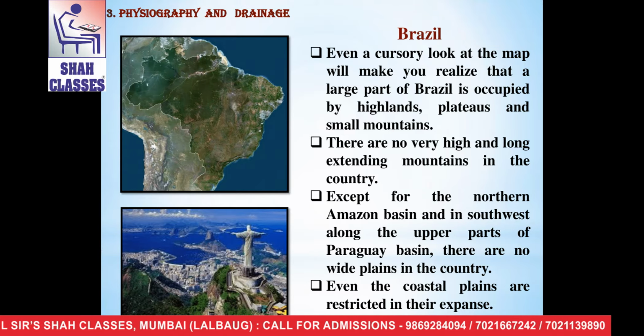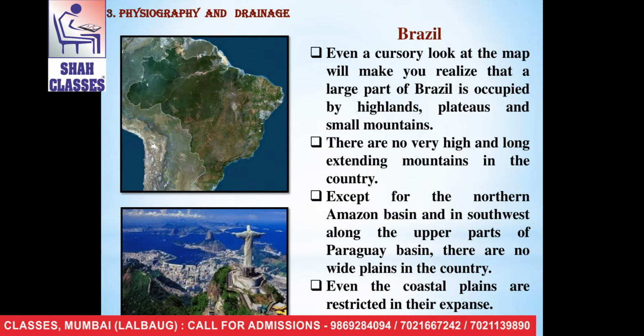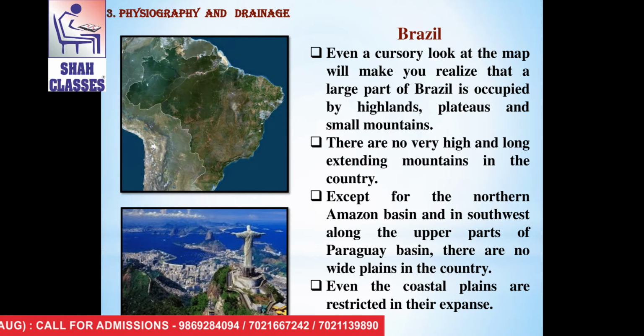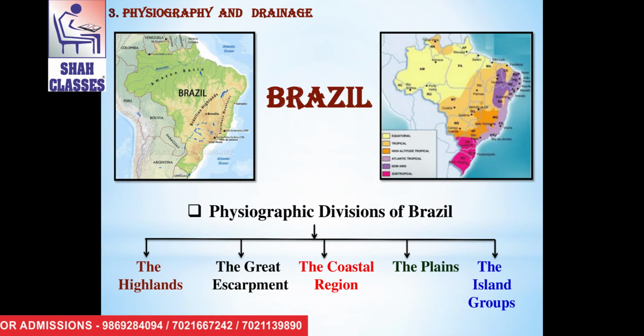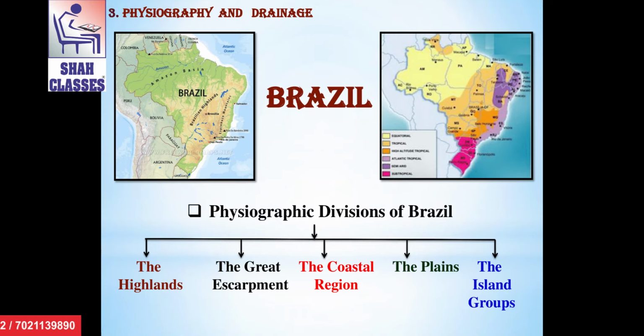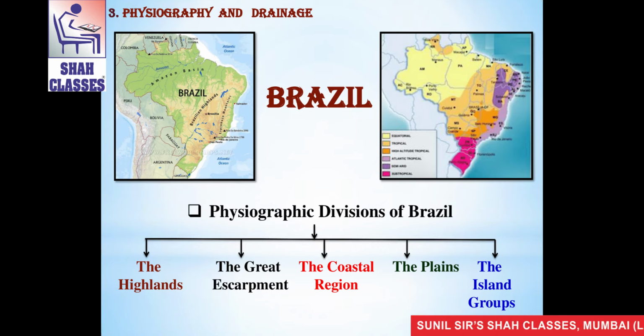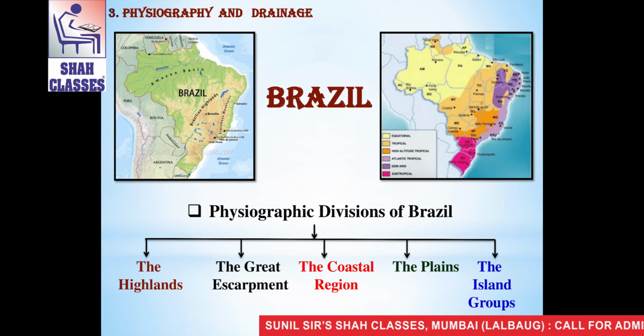See here, you can see the physiographical map of Brazil as well as the topography of Brazil. Here are some maps of Brazil. These maps are indicating the physiographic condition of Brazil. Which are the physiographic divisions of Brazil? See here. There are 5 physiographic divisions of Brazil, like India.